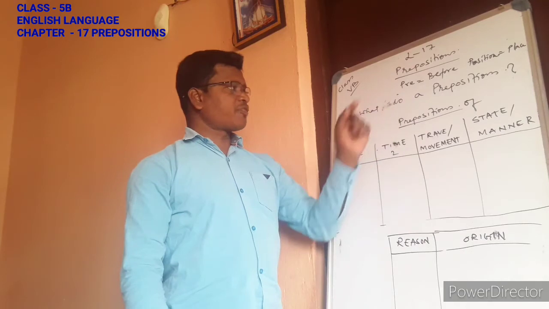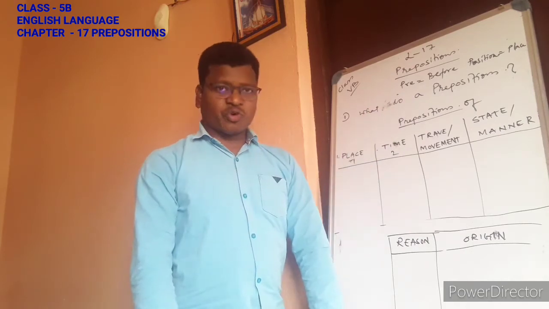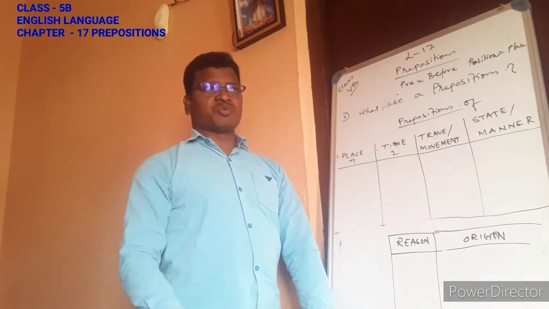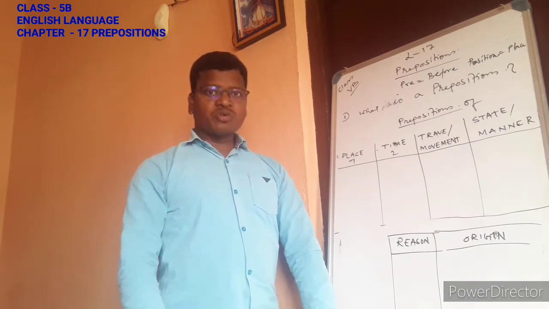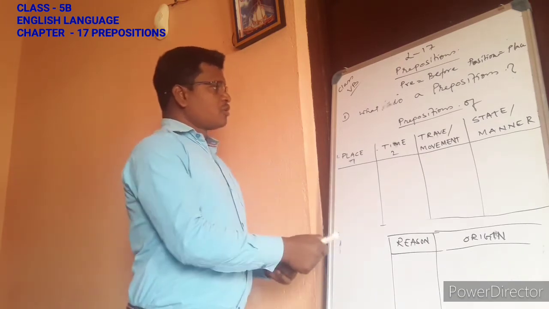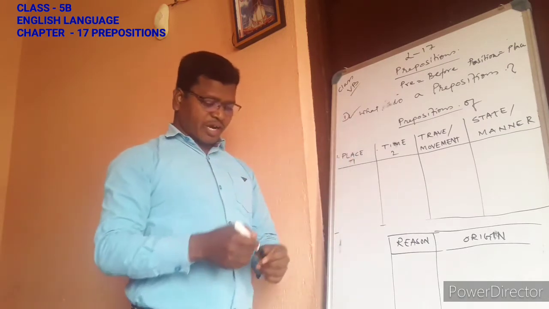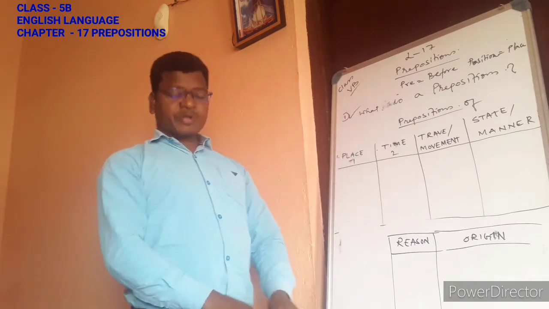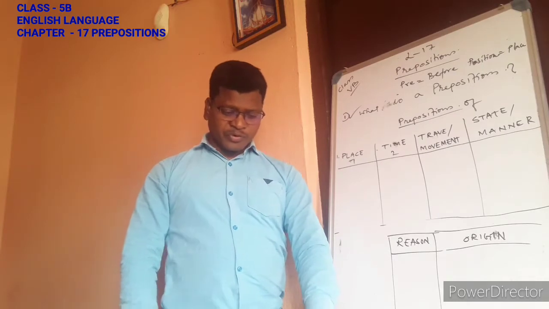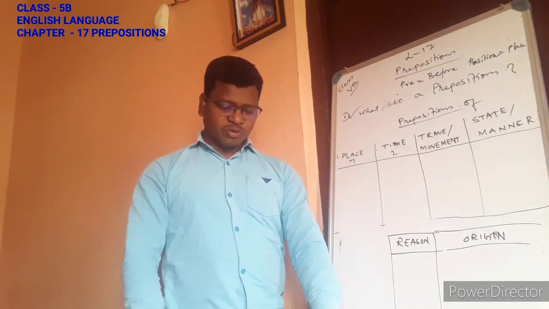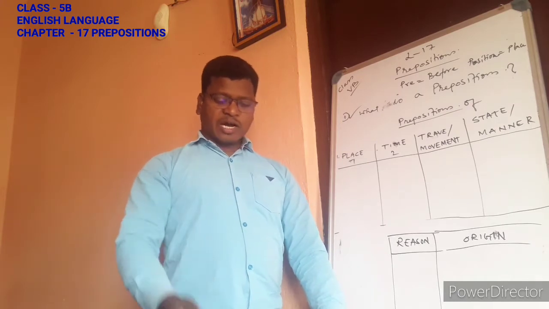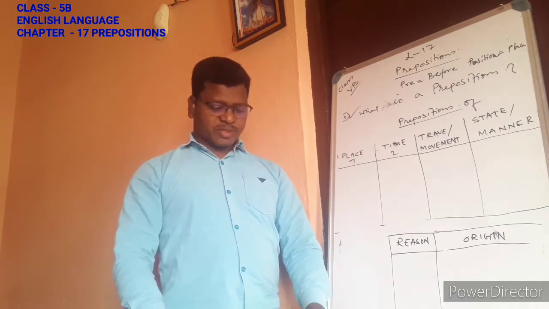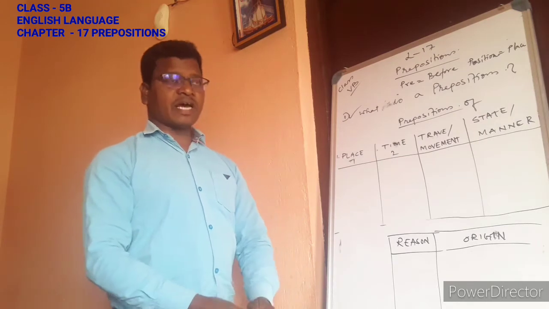As I have already told, it is used before words like noun or pronoun. As a definition: a preposition is a word used before a noun or a pronoun to denote its relation with other parts of speech in a sentence.